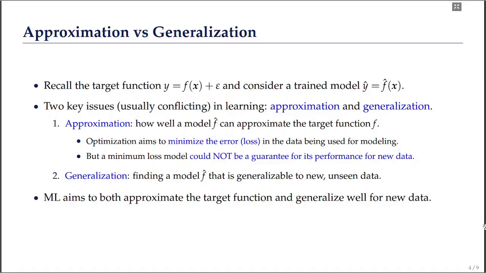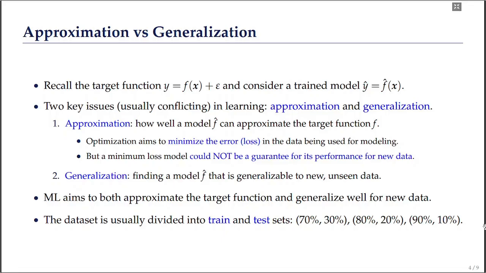As a result, for this purpose, the entire dataset is usually divided into two sets, a train set and a test set, usually using a split ratio of 70-30%, 80-20%, or 90-10%. These two splits have different purposes. The train set is used to train the model of interest, therefore the objective is approximation, and the test set is used for measuring the performance of the trained model on new unseen data. So the test set's purpose is evaluating generalization.